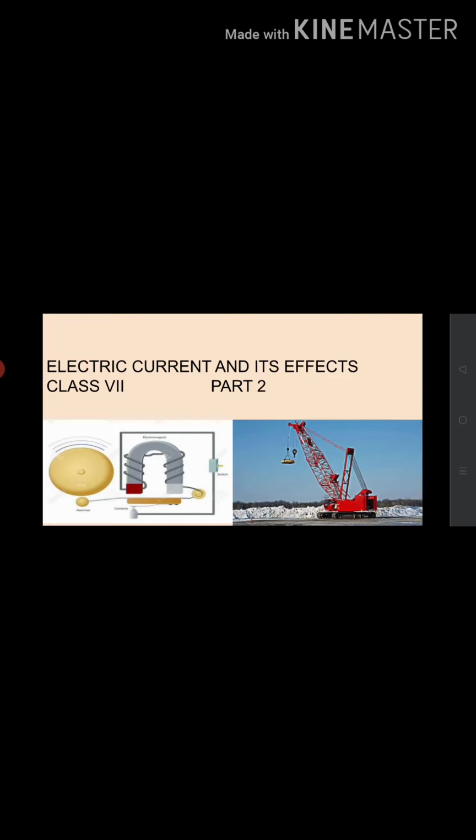In last class, we discussed different symbols of electric components, heating effect of electric current, electromagnetism, etc. Today, let's learn more about the electric current and its effects.